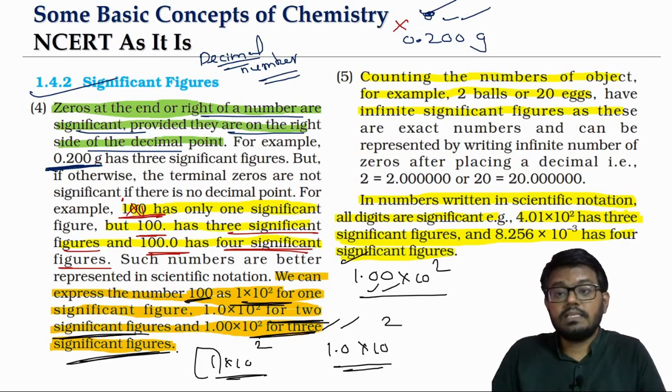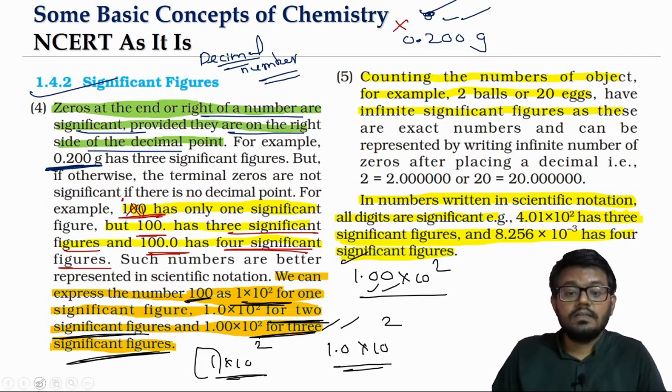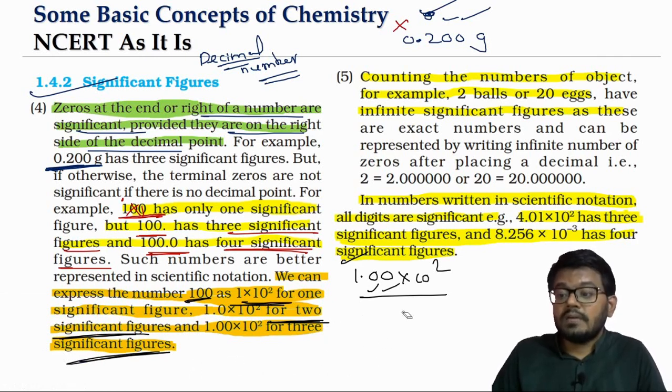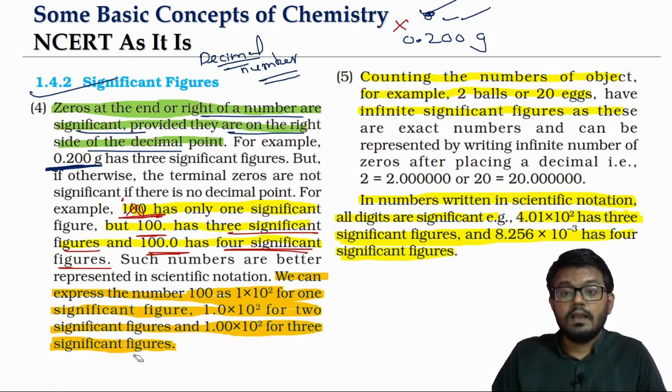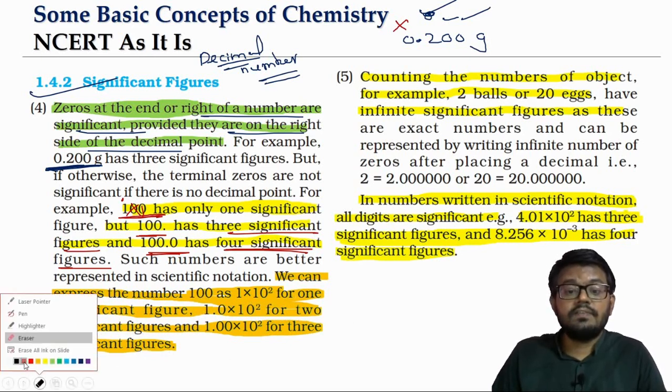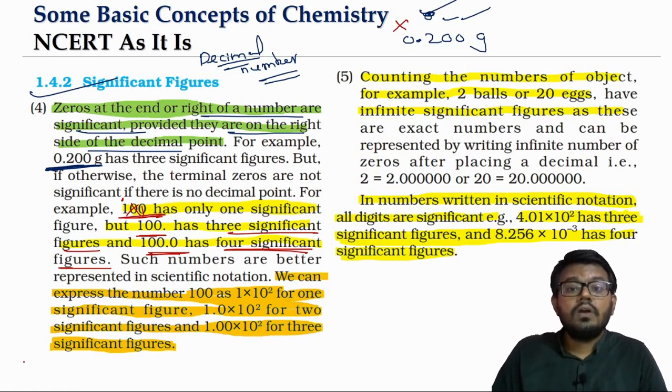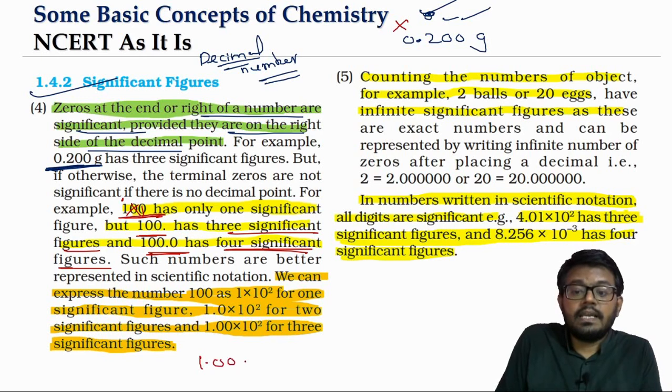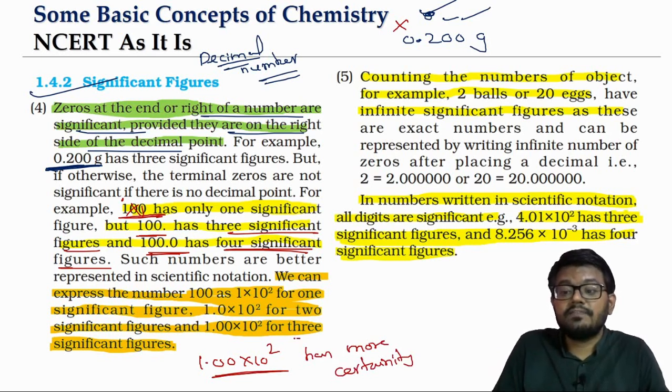So in the general sense, you may think all 3 give us the same value, but in terms of the way we count significant figures, they are different. And what is the importance of significant figures? It is a measure of the amount of certainty. So if you write 1.00 into 10 power 2, this representation has more certainty because it has more significant figures.